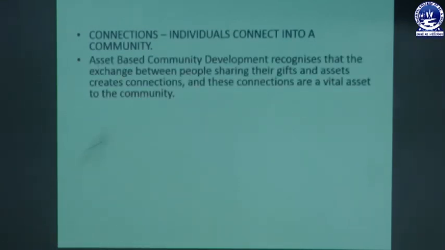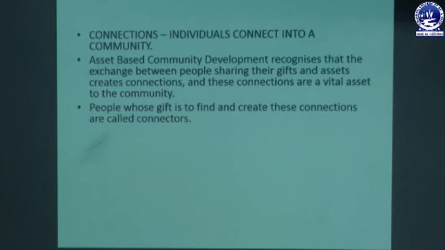So asset-based community development recognizes that the exchange between people sharing their gifts and assets creates connections, and these connections are a vital asset to the community. People whose gift is to find and create these connections are called connectors. So there are connectors who are going to connect the community and the individual.